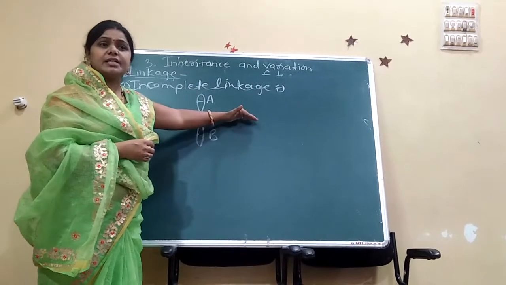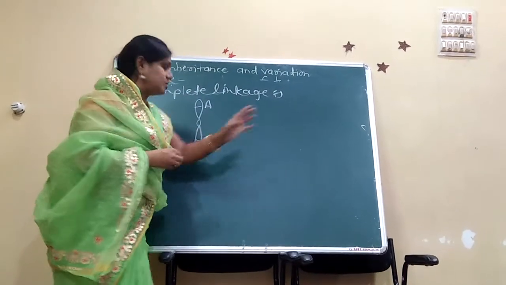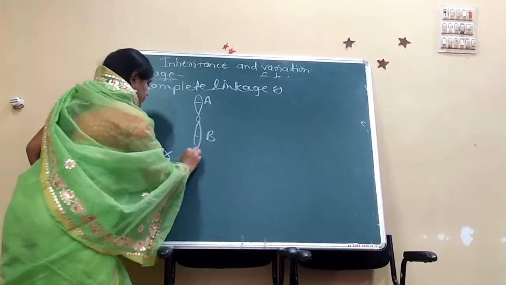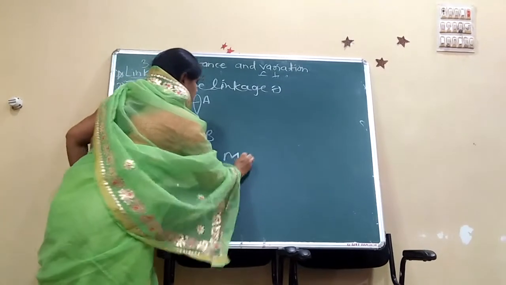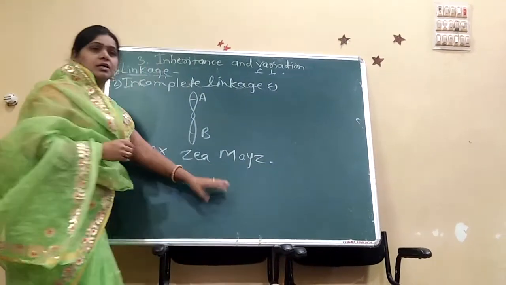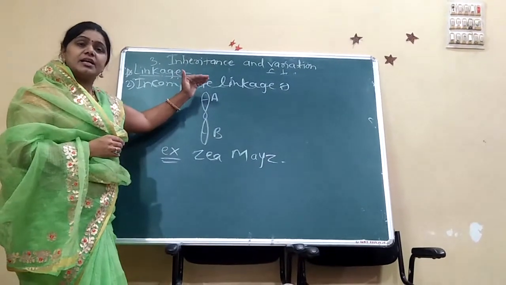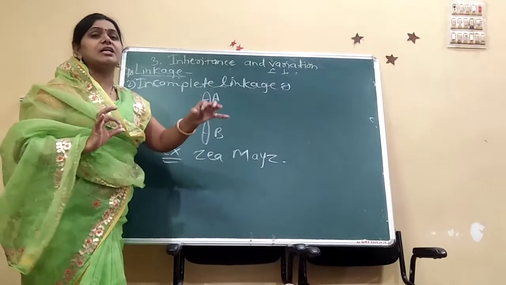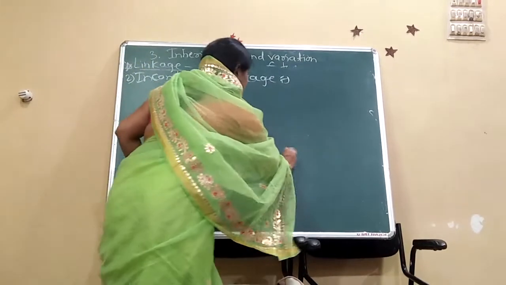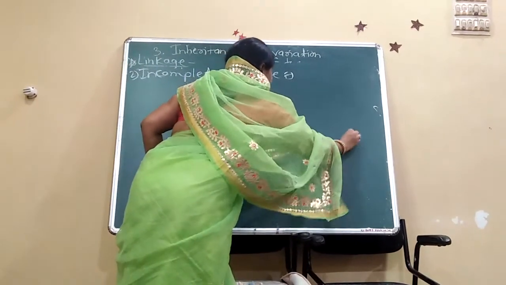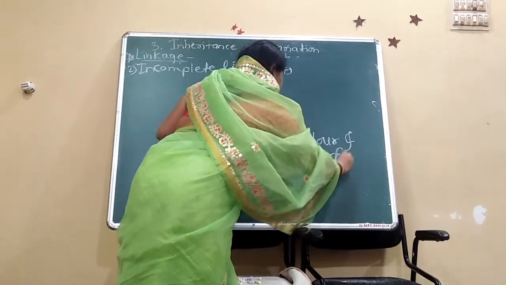One example of incomplete linkage is maize: the color gene and the shape gene of the grains are distantly located on the chromosome.